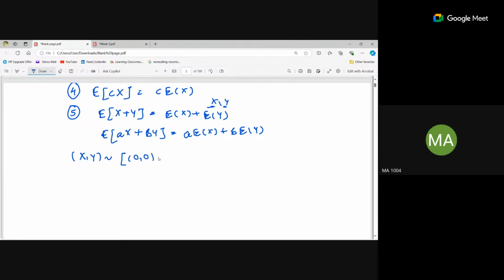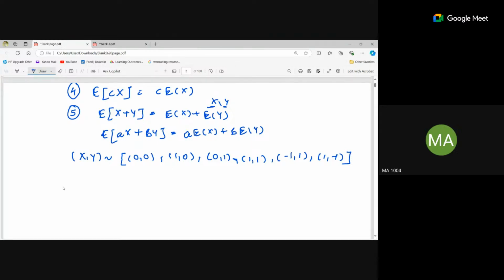These are the coordinates: 1, 0; 0, 1; 1, 1; -1, 1. These are the values that x and y are taking.